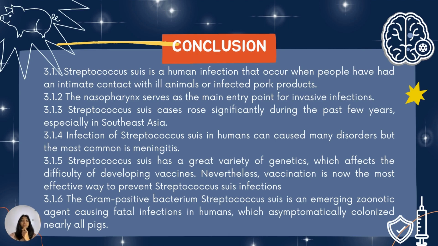Streptococcus suis has a great genetic variety, which affects the feasibility of developing vaccines. Nevertheless, vaccination is now the most important way to prevent Streptococcus suis infection. The gram-positive bacterium Streptococcus suis is an emerging zoonotic agent causing fatal infection in humans, which asymptomatically colonizes pigs.